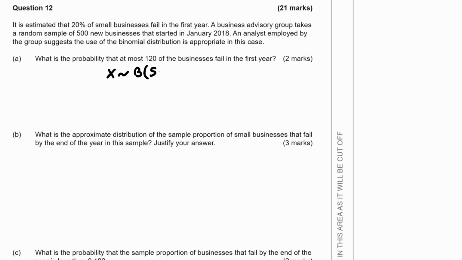With 500 businesses and a probability of them failing of 0.2. What's the probability at most 120 of the businesses fail in the first year? That would be the probability of X being less than or equal to 120.